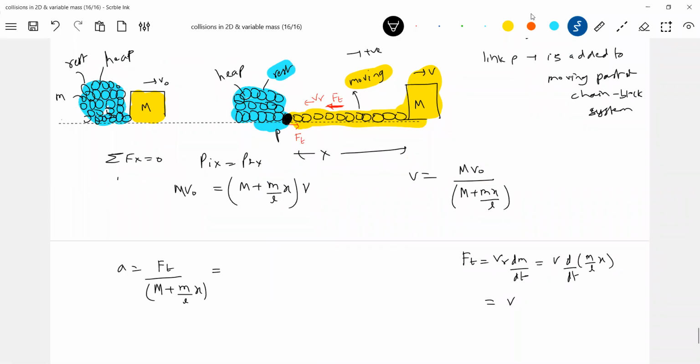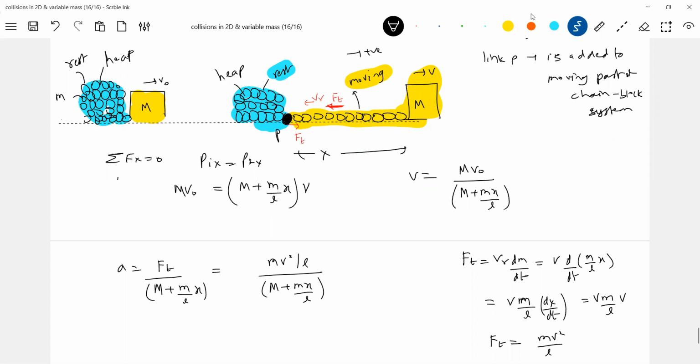So this should be equal to v into small m by l into dx by dt. What is dx by dt? It should be equal to v. So this will be m v square by l. Here capital M, small m. What is m by l? m by l is the mass per unit length, and l is the length of the chain given. So substituting this here, m v square by l, we will get the acceleration of the chain.